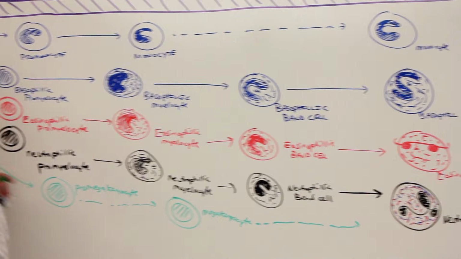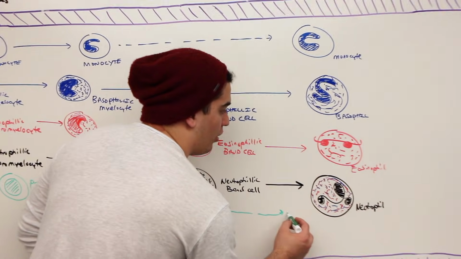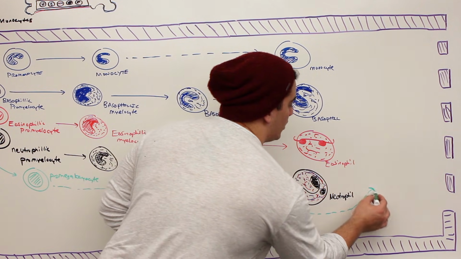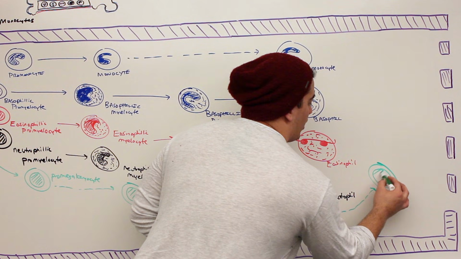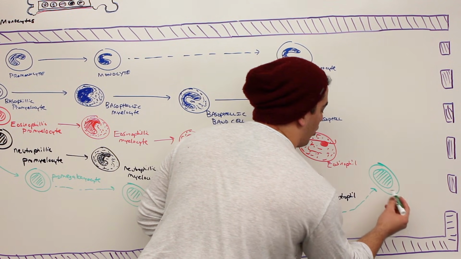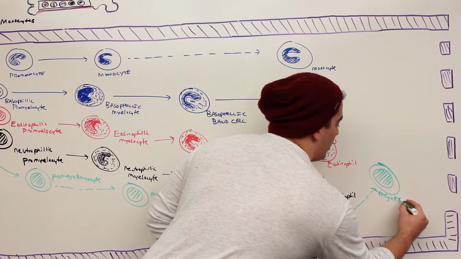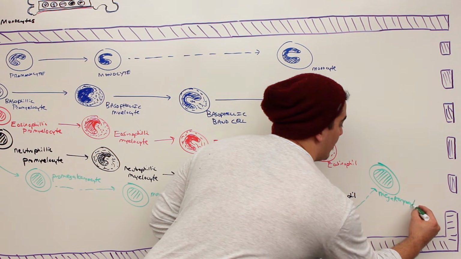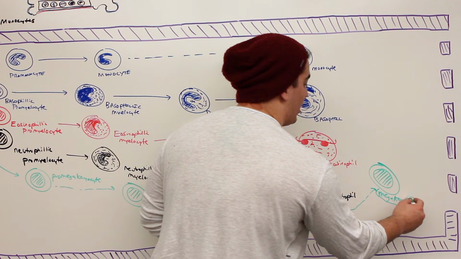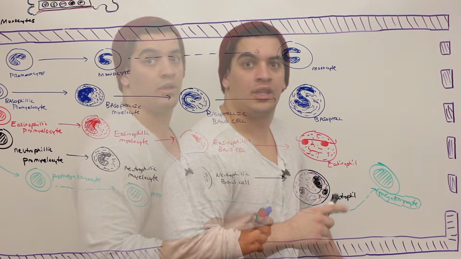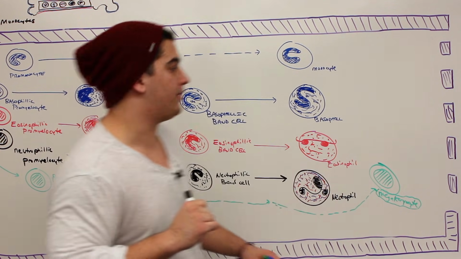So again, we went megakaryoblast, pro-megakaryocyte, megakaryocyte, and let's draw this megakaryocyte right over here so we can show some room. So what is this one right here? This is called a megakaryocyte. And this cell is huge. He is very, very big. Okay, so we've done the megakaryocyte. Let's come back over here and let's finish up with the lymphoid stem cells.